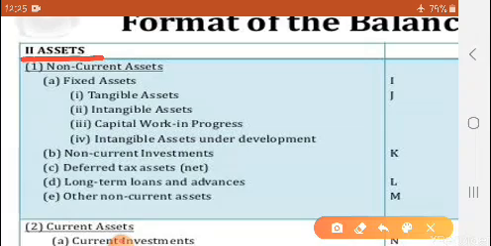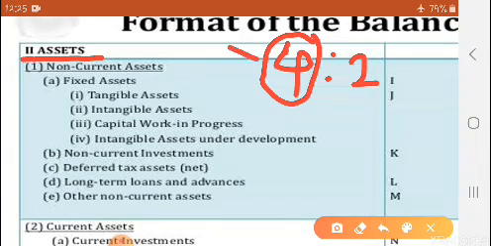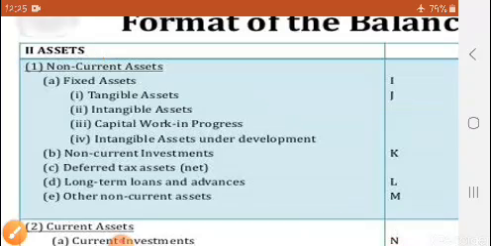As we are showing all the liabilities, we also have to show all the assets of the company, current, non-current, long term, short term, everything. Our trick also says the ratio is 4:2. Four headings we have discussed under equities and liabilities, and under assets only two subheadings are there.